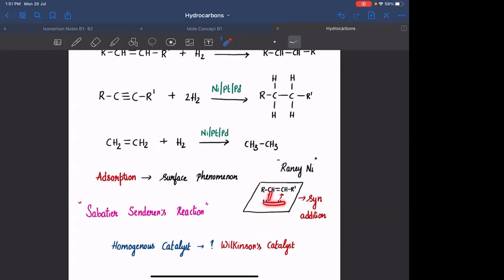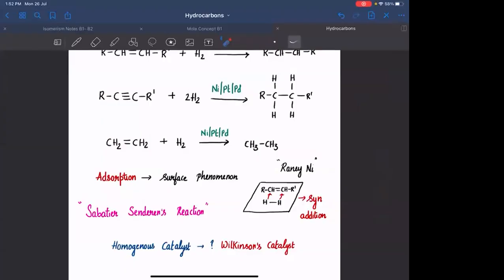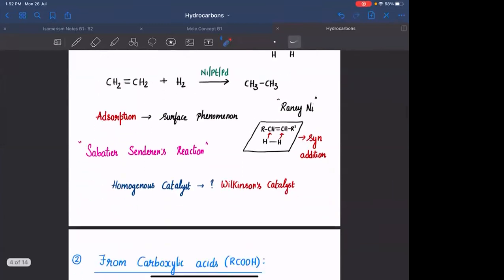If you have the addition of both the groups on opposite sides, it is called anti-addition. If you have the addition of both the groups on the same side, it is called syn addition. In case of hydrogenation, the nature of addition is syn addition. Remember, they will ask what is the nature of addition, syn or anti. It is syn addition. Okay.